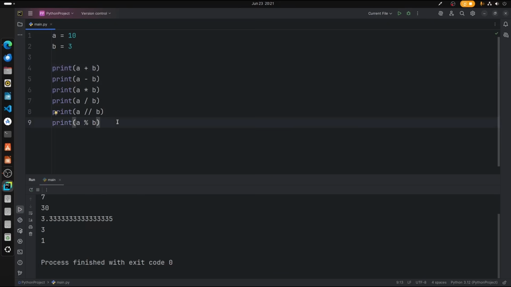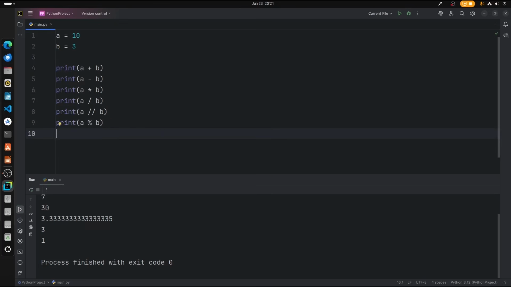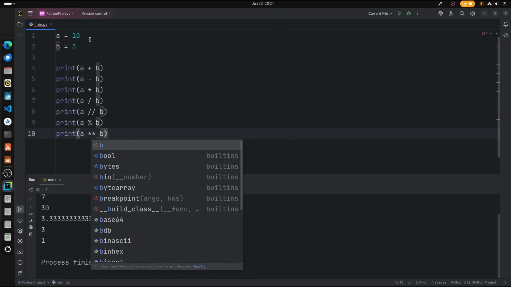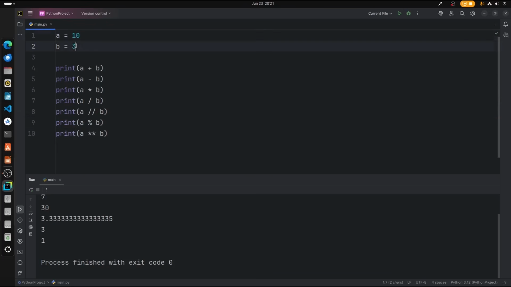What about exponential, for example, the power factor? We can denote power in Python by typing a 2 asterisks b, which means it will be 10 to the power of 3. Alright, so let's print that. There we go, 1000, just like that.